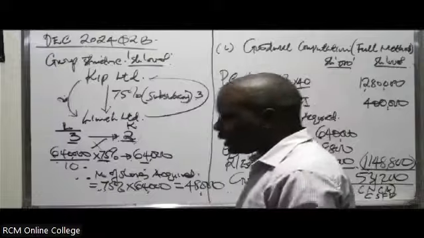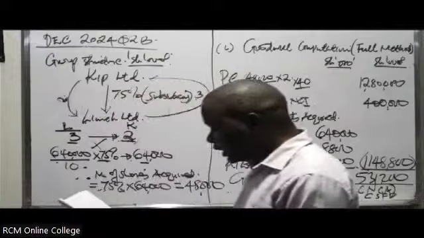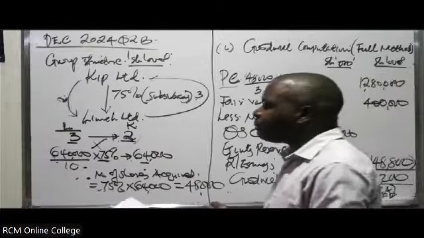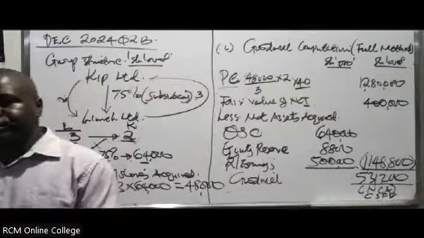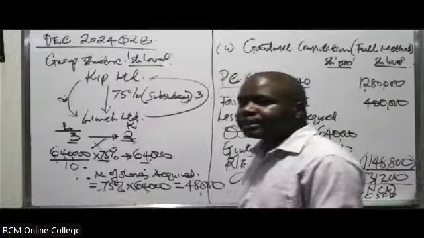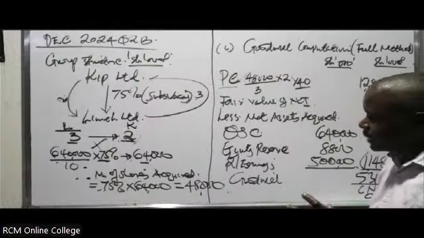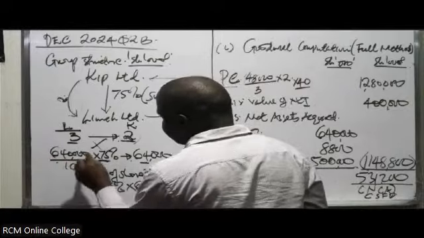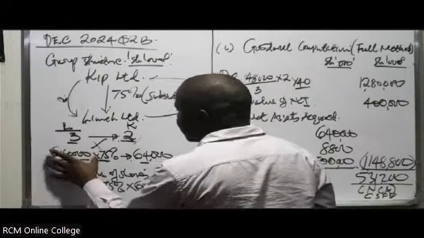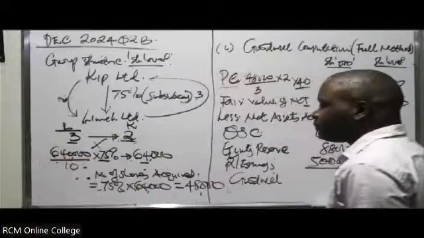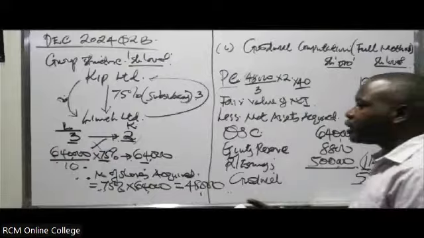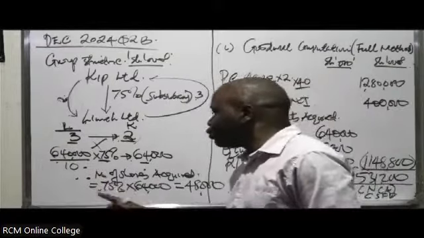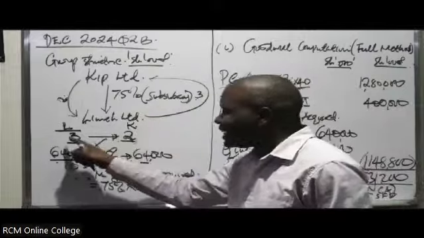Look at note number 1. You are told the ordinary shares, each is going for 10 shillings. And in Lima, the ordinary share capital is worth 640 million. We can know the total number of shares in Lima. How do we get it? We take the total ordinary share capital, divide by the price per share. If you divide, you get 64 million shares in Lima.